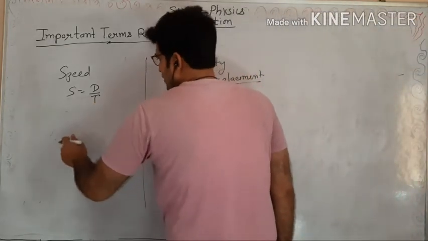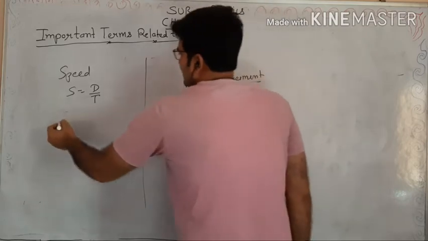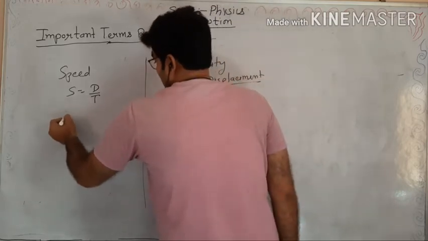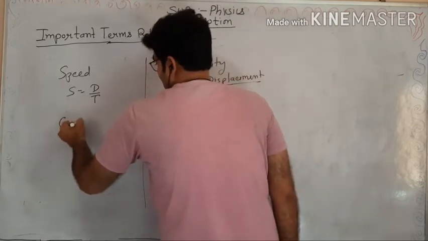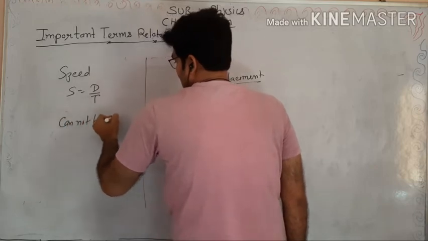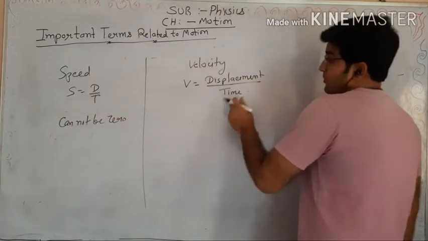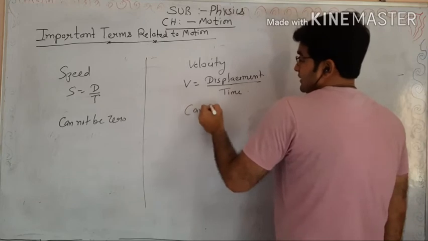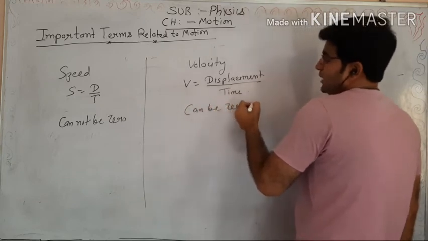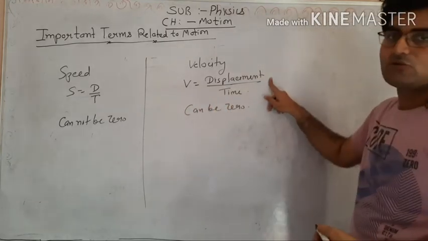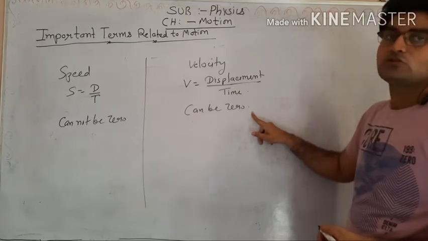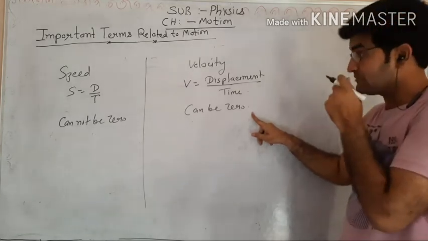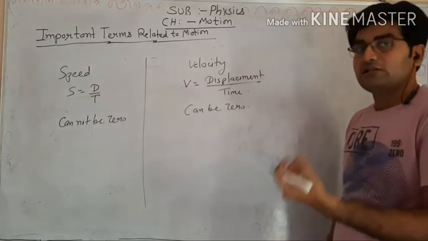If we talk about speed, definitely it cannot be 0, but velocity can be 0. Why? Because displacement can be 0, so velocity can also be 0, because displacement has a direction and velocity also has a direction.